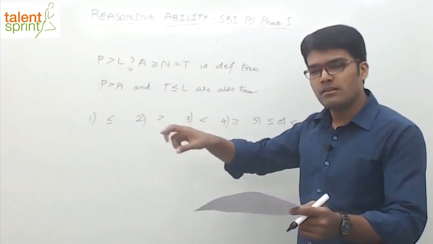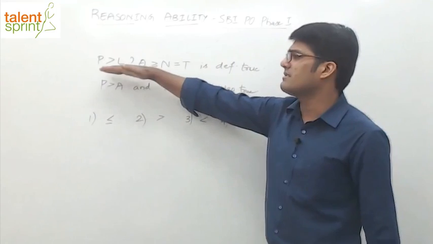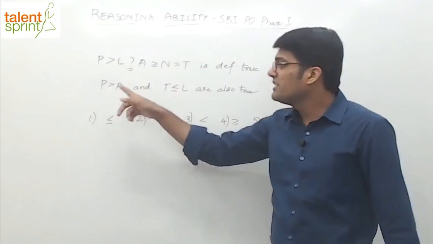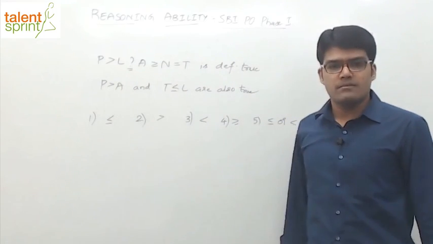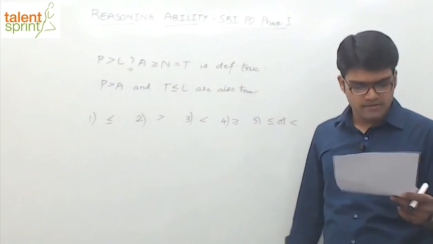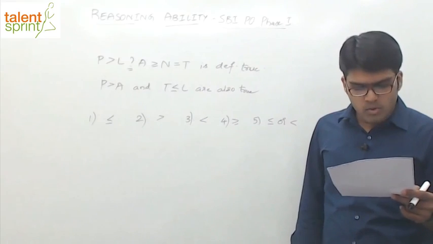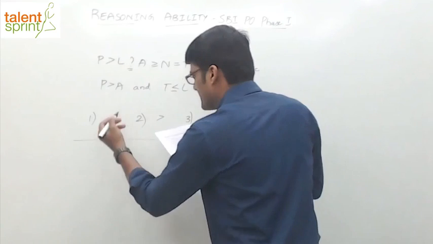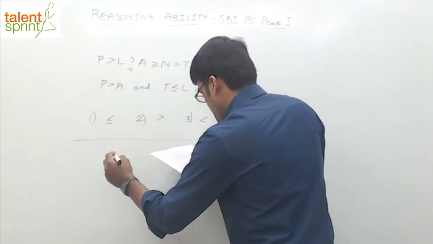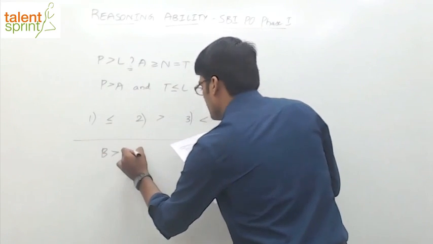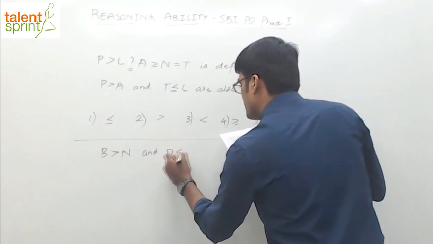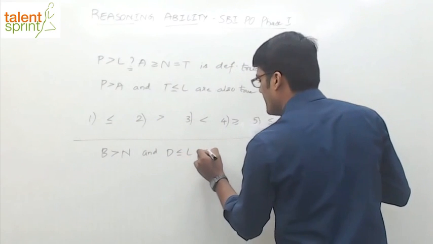I'm not giving you the actual lengthy question there, just in a gist, right? This is the given expression which is correct. We want these two to be correct. So for these two to be correct, what should come in place of the question mark? Five options, find out the answer. And we'll take one more similar question, I think, see what is given here. And we'll discuss both of these questions. We want B greater than N and D less than or equal to L to be definitely true.